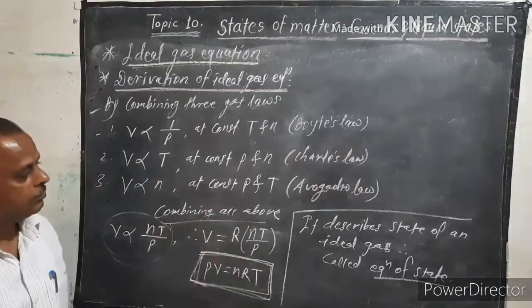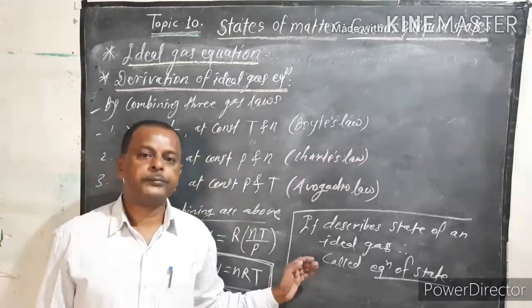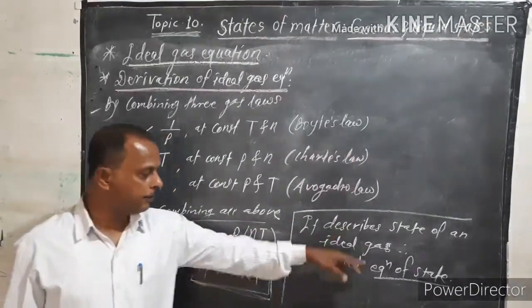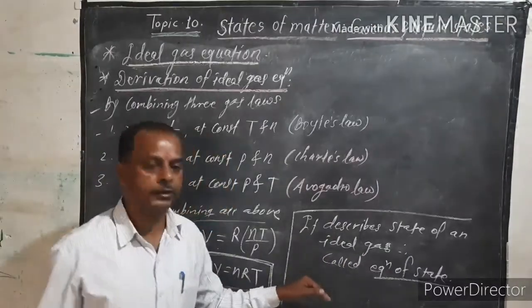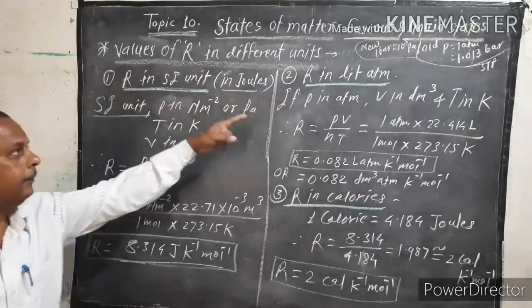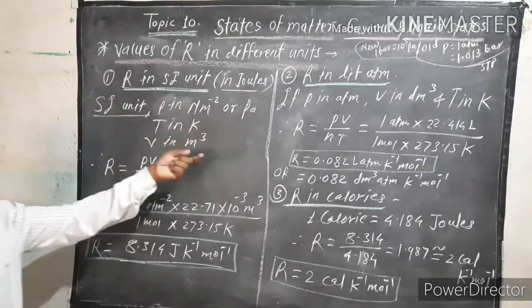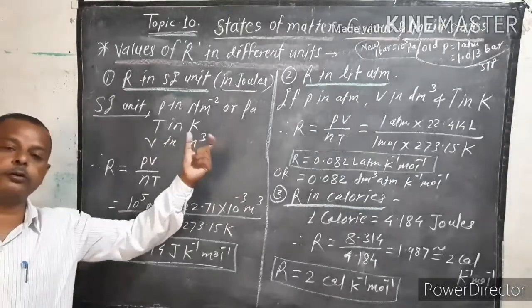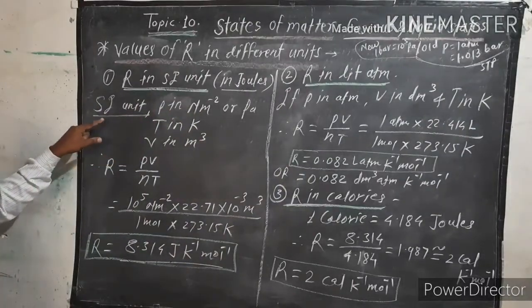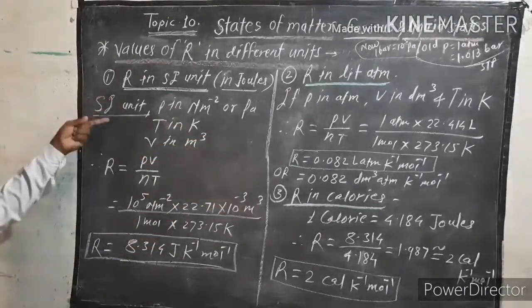The ideal gas equation is also called the equation of state. Why? Because this equation describes the state of an ideal gas. Therefore, it is also called the equation of state. Now we are going to study the values of R in different units. R is the gas constant, which is called the universal gas constant. In the ideal gas equation PV equal to nRT, R is the gas constant. For all gases, the value of R remains the same, so it is called the universal gas constant.